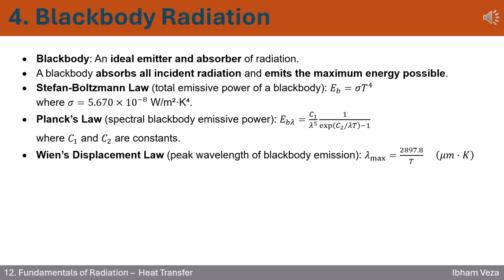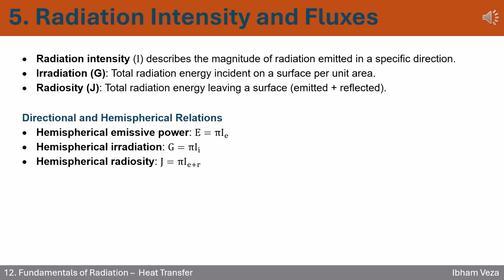Focus on the logic. Blackbody means maximum emission, and these laws help you predict how much, where, and at what wavelengths energy is released. Focus on what each radiation term really means. Students often get lost in radiation terms, so let's simplify. Radiation intensity is about direction, how strong radiation is in a particular direction. Irradiation is about incoming energy on a surface. Radiosity is about outgoing energy, which includes both what's emitted and what's reflected.